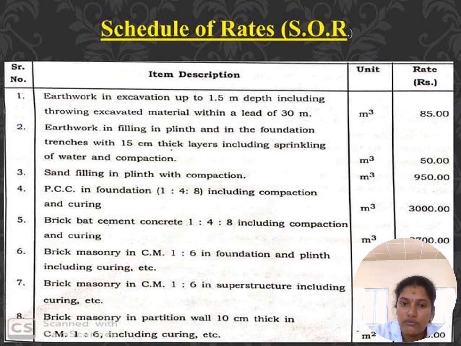So this is for each and every particular item of work. The unit is also mentioned because it is per unit. It may be a meter square or meter cube, whatever it may be. For this particular unit, per unit only the rate depends. So each and every work has a certain amount.